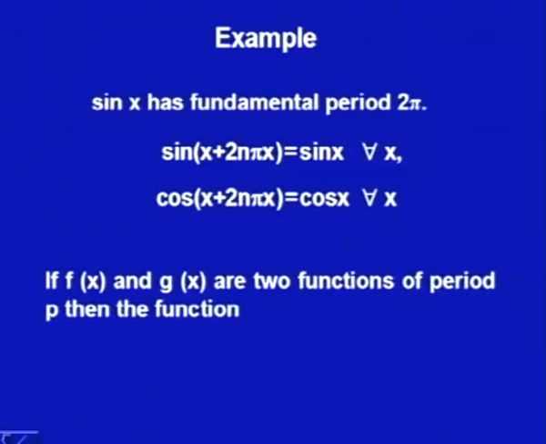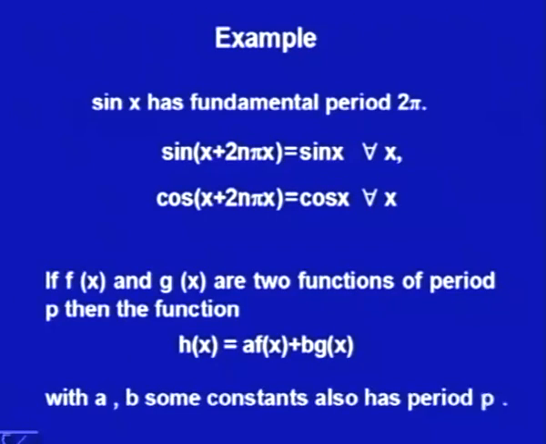One more result for periodic functions: if f(x) and g(x) are two functions of period p, and I take a function h(x) defined as a linear combination of f(x) and g(x), that is a f(x) plus b g(x), where a and b are some constants, this will also be a periodic function and will have the same period p.